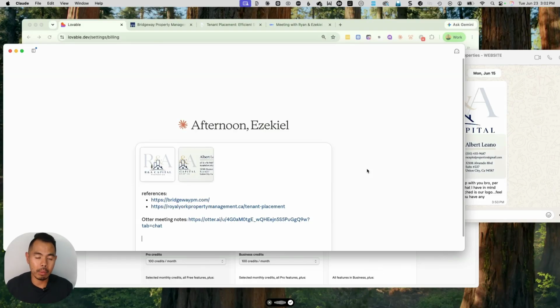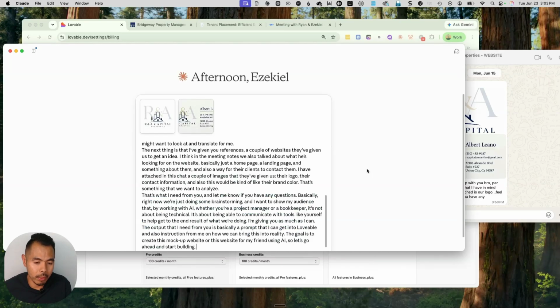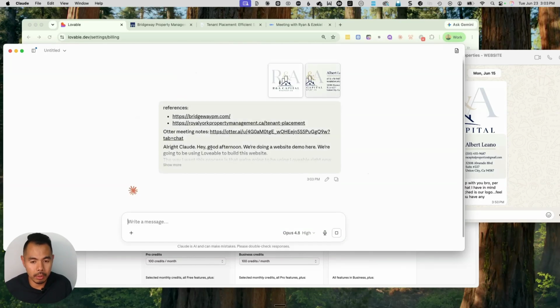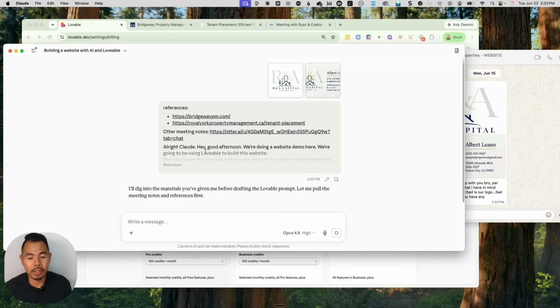Basically, right now we're just doing some brainstorming, and I want to show my audience that by working with AI, whether you're a project manager or bookkeeper, it's really not about being technical. It's being able to communicate with tools like yourself and to help get to the end result, this mock-up website. So let's go ahead and start building. By the way, I use Whisperflow to communicate to Claude, and now I'm passing it. Now it's thinking, it's processing the information that I've given it.